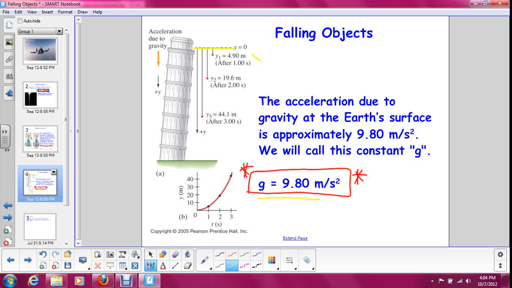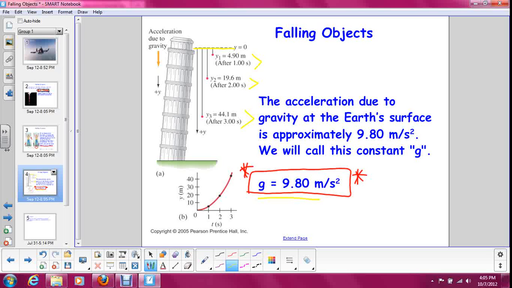If we do the math using one of our equations, we find that after 1 second it has fallen 4.9 meters. After the second second it has fallen 19.6 meters, sorry, and it is going 9.8 meters per second times 2, because it has been 2 seconds. And after the third second, it has fallen 44.1 meters, and it is going a speed of 9.8 times 3, because this is after the third second.